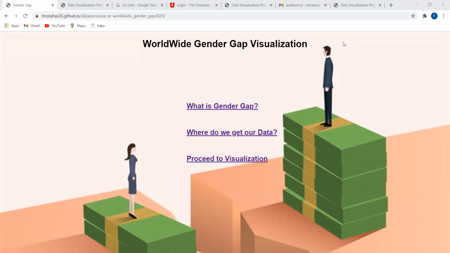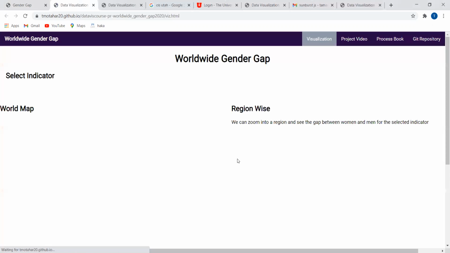This is the main page of our website. Here we have three links. The first link will redirect to a definition of gender gap, which is the main definition from the World Bank. The second link will redirect us to our source of data, which is also data from the World Bank. And the third one is our visualization.